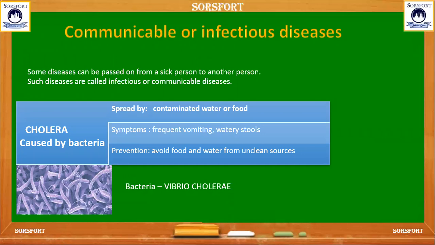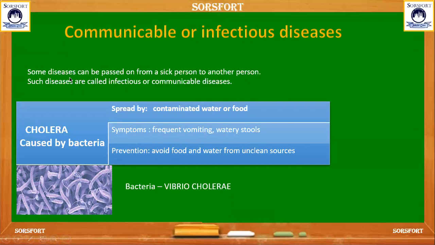And first we can see about communicable or infectious diseases. What are communicable diseases? Those are passed from one person to another person. When there is a sick person, the disease is passed to another person. When the sick person coughs, the small germs pass into the air, and if a healthy person breathes that air, that person will also get the disease.